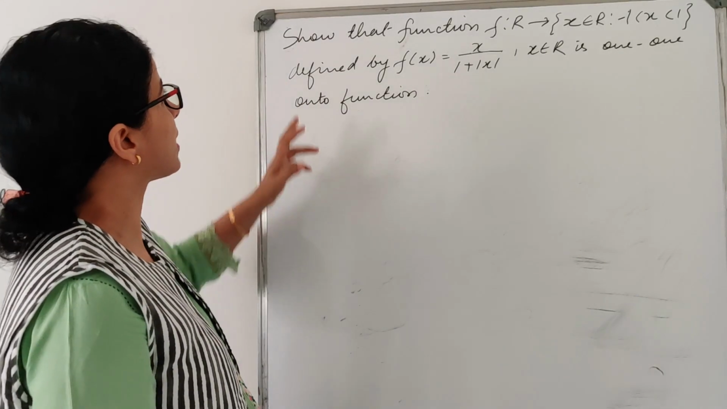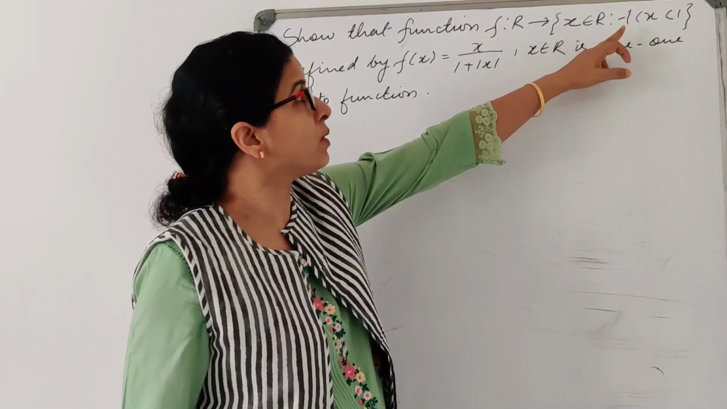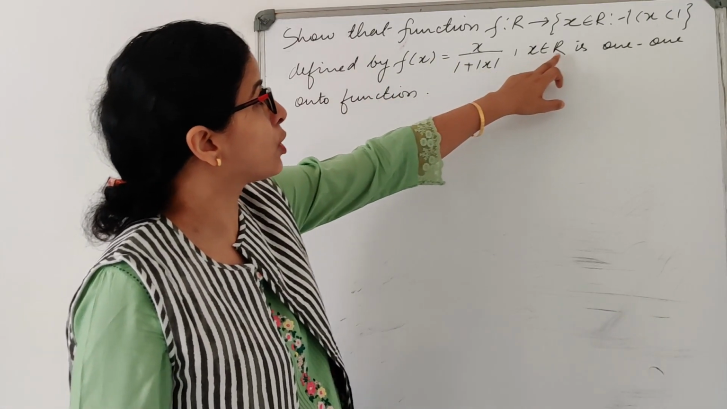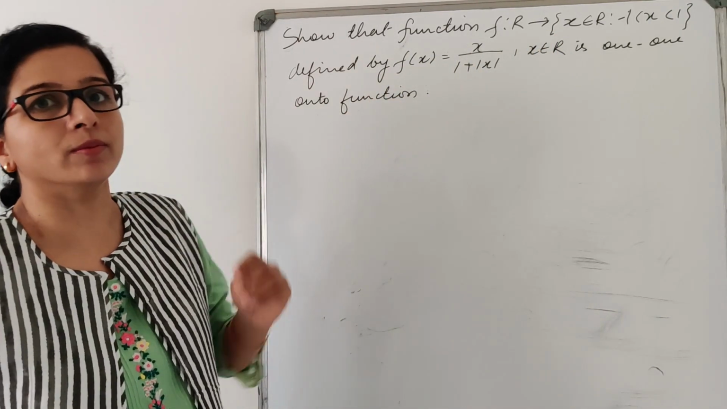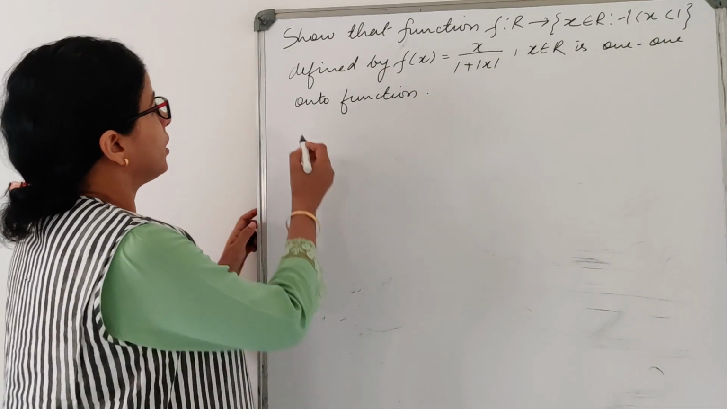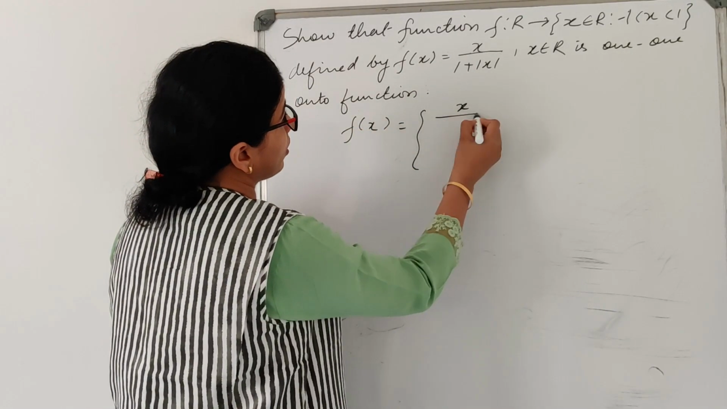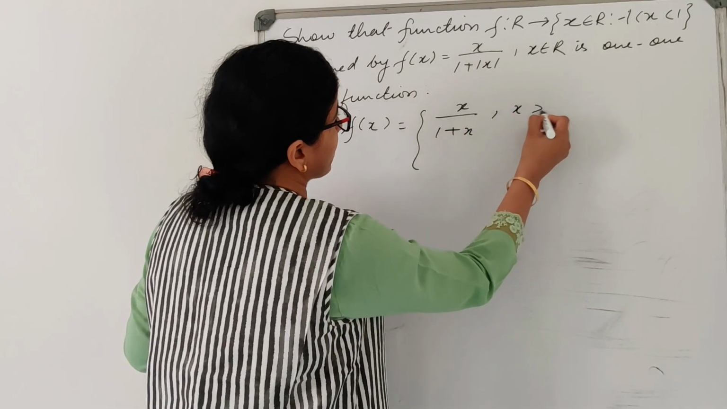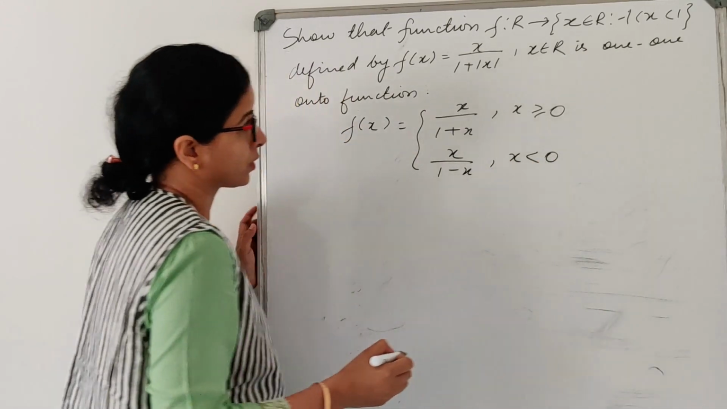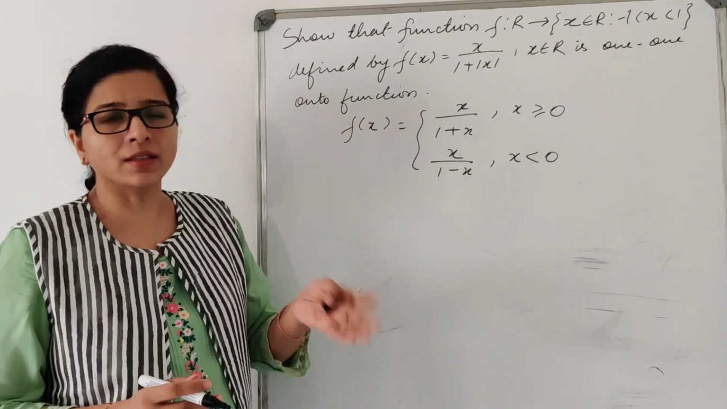Now let us consider this example. Show that the function f from the set x belongs to R where x lies between -1 and 1, defined by f(x) is equal to x upon 1 plus mod x, x belongs to R, is a 1-1 onto function, right? So whenever we have mod, we should define the function. Okay, how? So f(x) is equal to x upon 1 plus x for all x greater or equal to 0 and x upon 1 minus x for x less than 0. Okay, so we will check for both the cases injectivity and surjectivity.